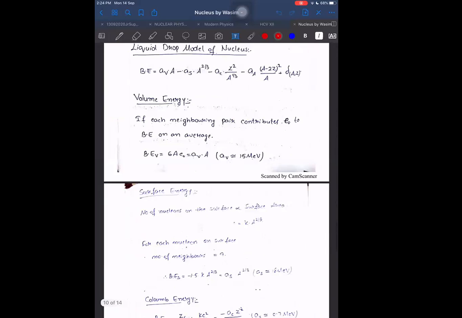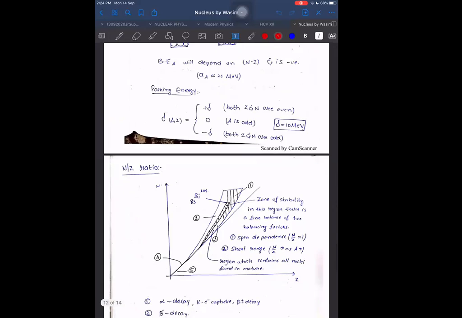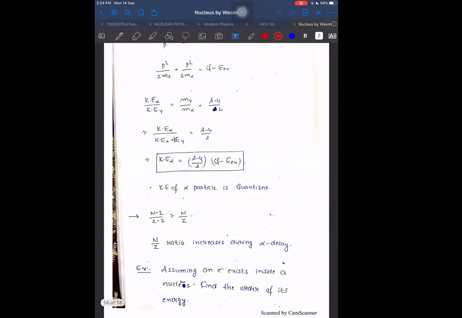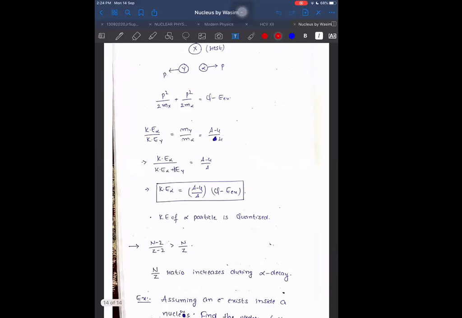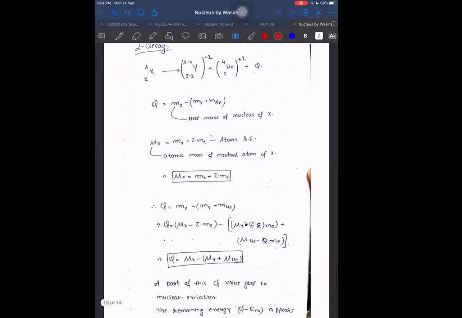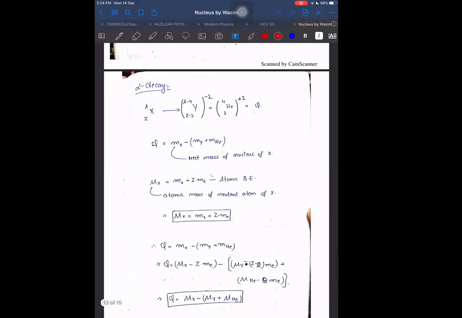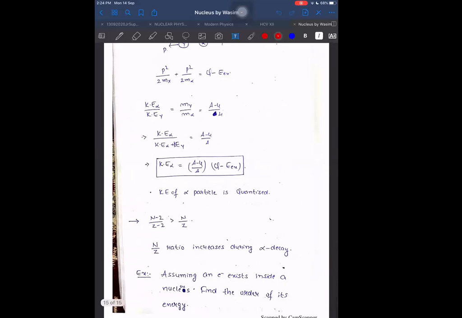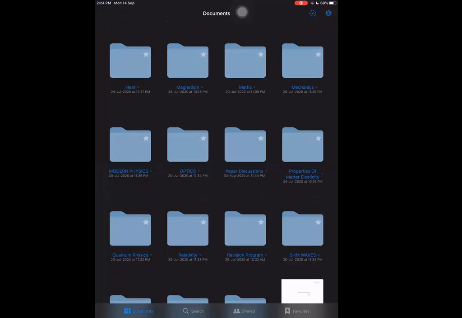These are good. Radioactivity, alpha decay, right? I think it is not complete after that. Okay, no problem. I will not take from here, because I can share otherwise also, but it will be good for you to read from here.